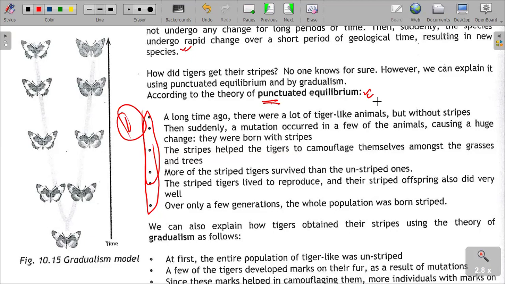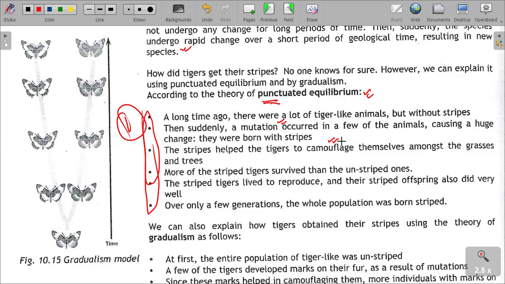A long time ago, there were a lot of tiger-like animals, but without stripes. Then suddenly a mutation occurred. Mutation occurred in a few of the animals, causing a large change. They were born with the stripes. The stripes help the tigers to what? To camouflage or to take cover. Camouflaging to be able to not be spotted by what? By their enemies.